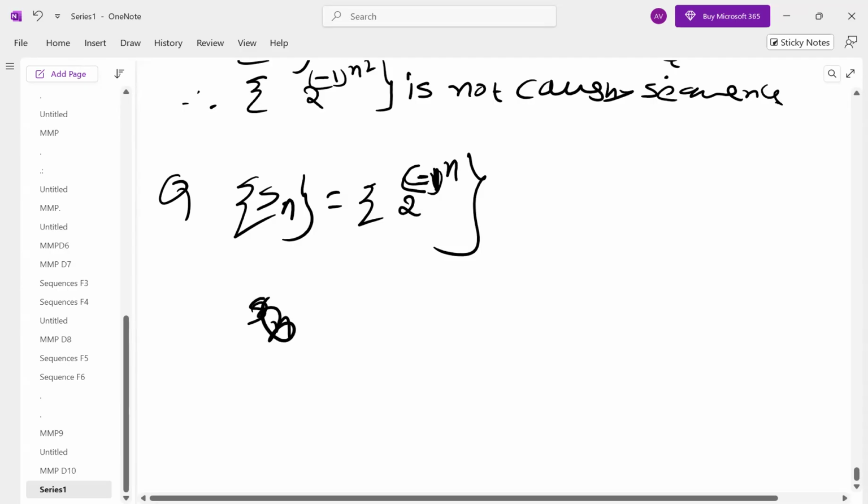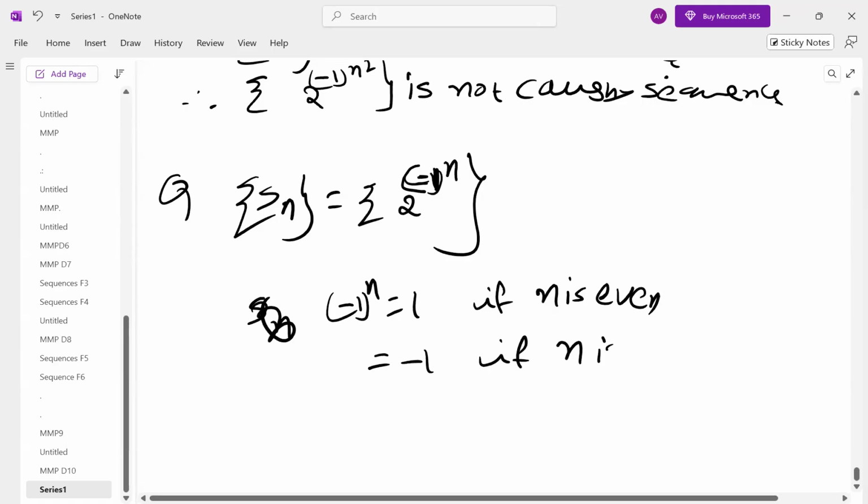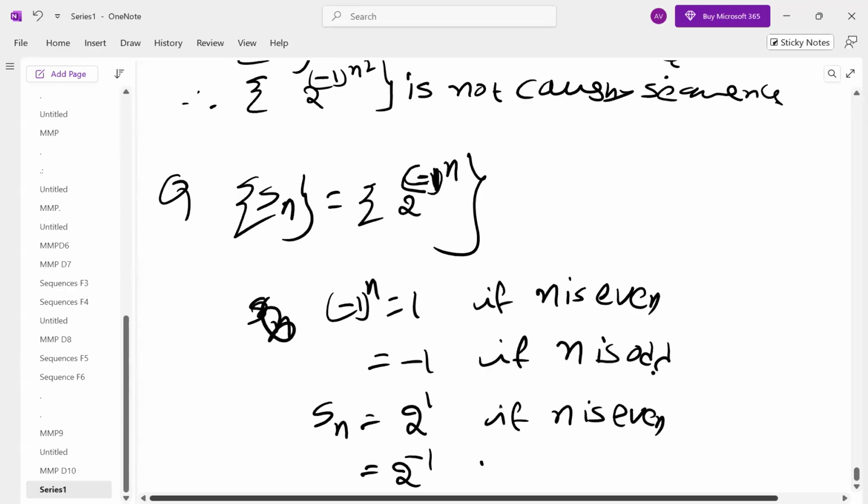So Sn. What is minus 1 power n? N even and odd. So it is equal to 1 if n is even, and minus 1 if n is odd. Same as the previous case. So what will be Sn therefore? 2 power 1 if n is even, 2 power minus 1 if n is odd.